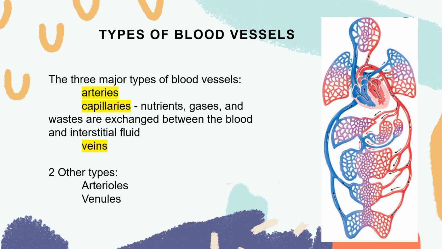Your veins are the blood vessels that convey blood from the tissues going back to the heart. So again, your arteries will branch out to become smaller, which are your arterioles, and then they will branch into smaller vessels, which are your capillaries.